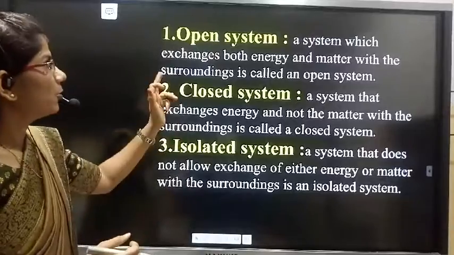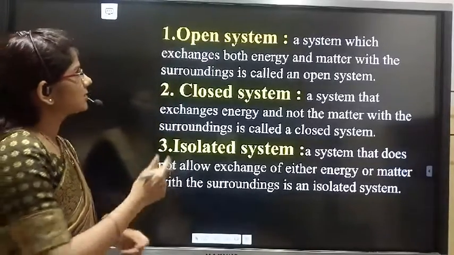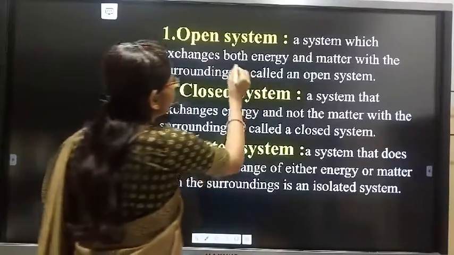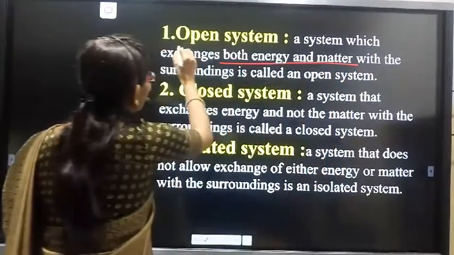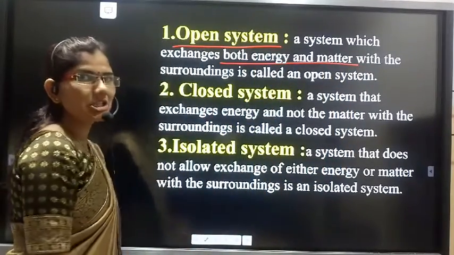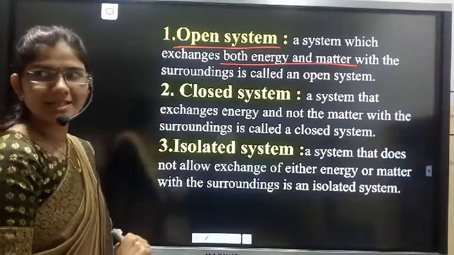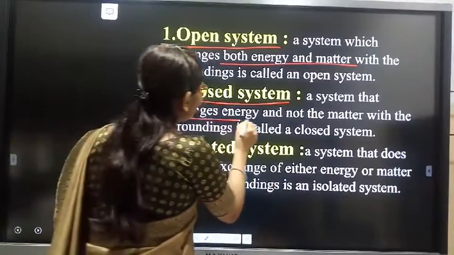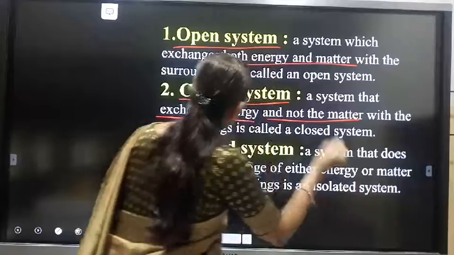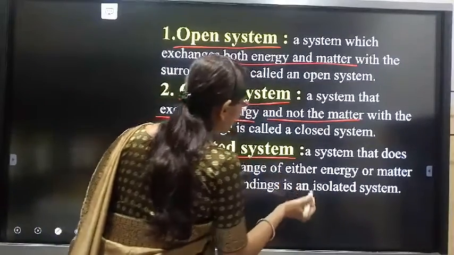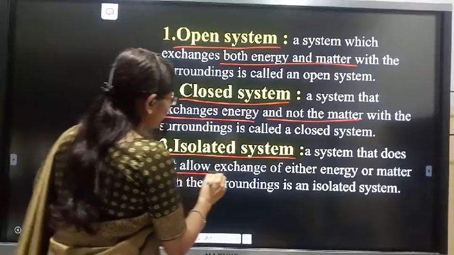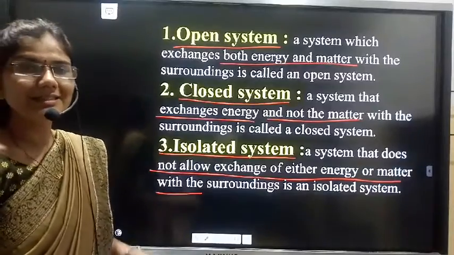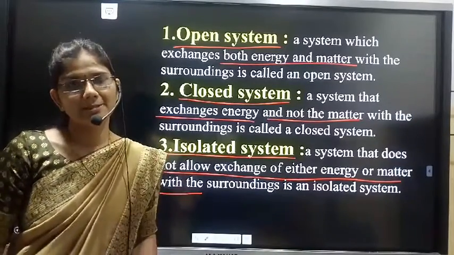And therefore an open system is defined as a system which exchanges both energy and matter with the surrounding. That means in an open system there is an exchange of both matter and energy. In a closed system there is an exchange of only energy and not the matter, and in an isolated system there is no exchange of energy as well as matter. So these are the three types of system.